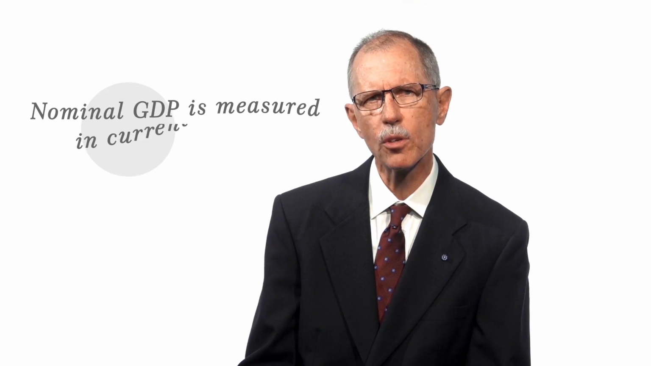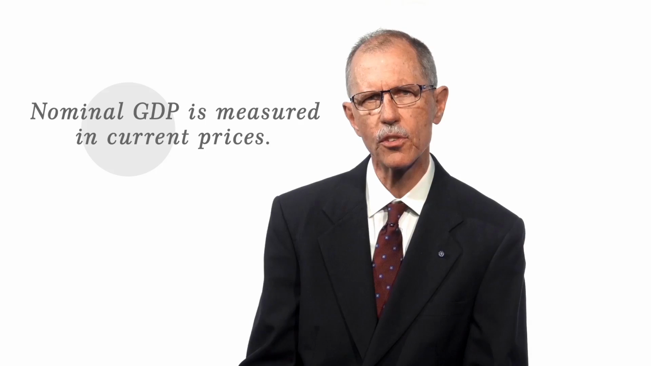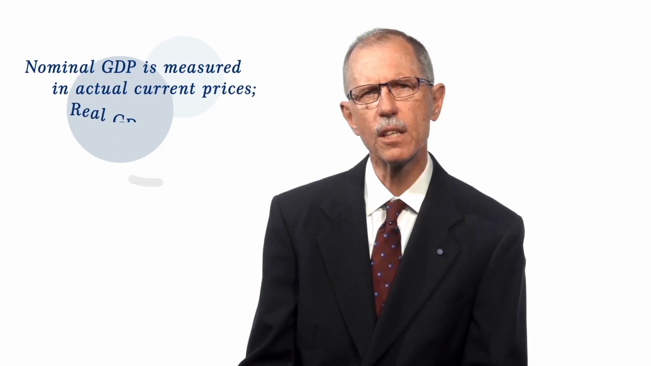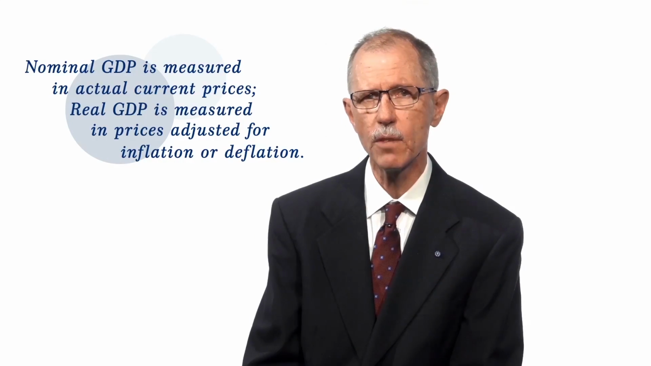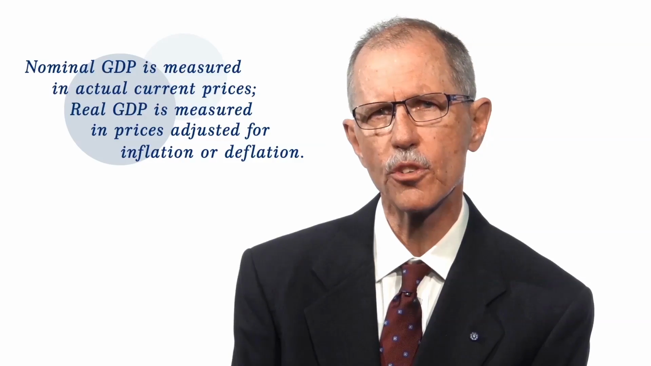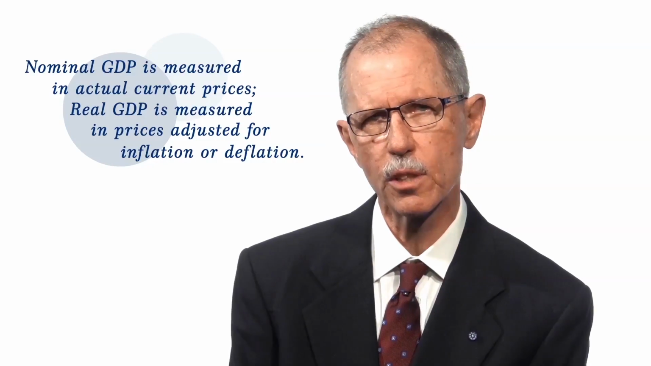Fourth, nominal GDP is measured in current prices. So if the same new car sells for $32,000 rather than $30,000, $32,000 goes into GDP. Inflation increases GDP even if no more is produced, and deflation reduces GDP even if no less is produced. To compare GDP in different years, we adjust the data to remove the effects of inflation or deflation. The adjustment converts nominal GDP into real GDP.